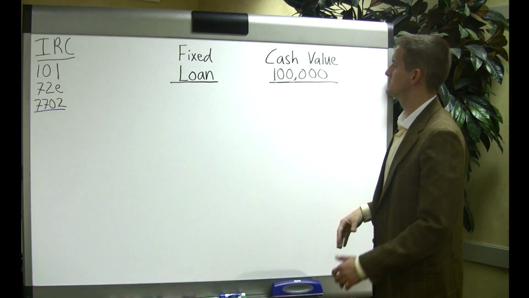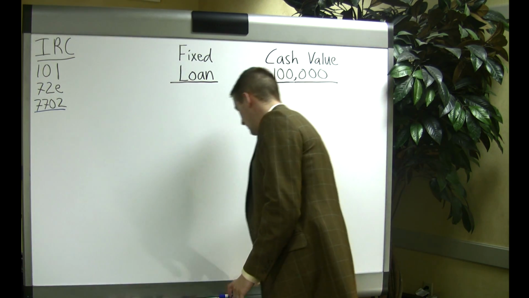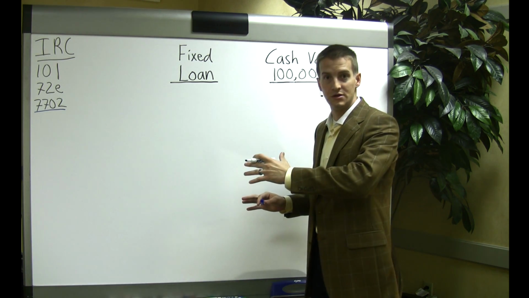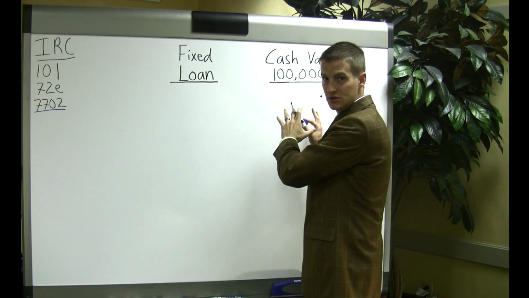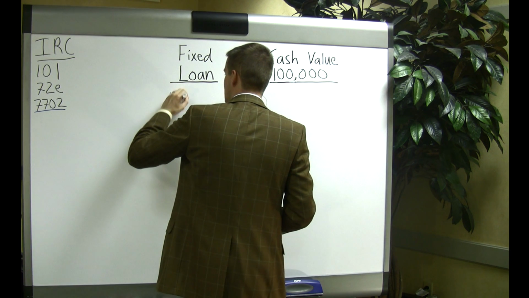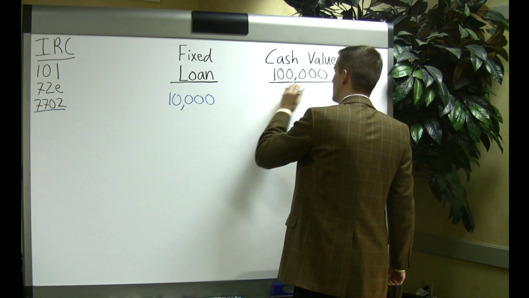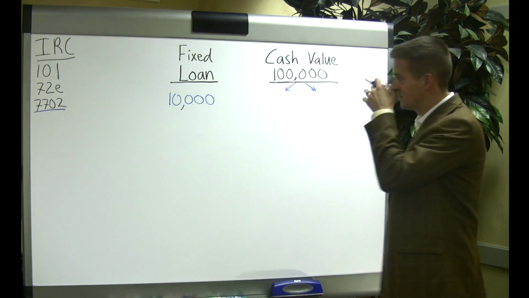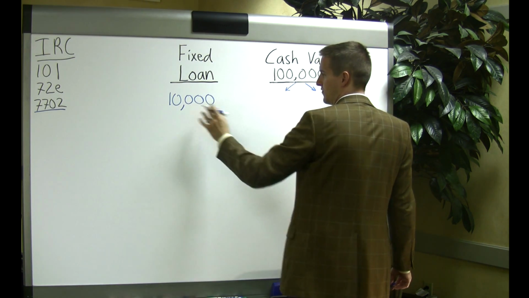So let's say you have $100,000 in cash value. You want to take out a loan, and this is where people get confused that, I'm paying interest on my own money. No, it doesn't work that way because your cash value is still earning interest. So let's say you want to take out $10,000. So you take out $10,000. Now over here on this side, we're going to draw 2 lines here and show you what happens with your $100,000 of cash value. So first of all, you take $10,000 out in the form of a loan.